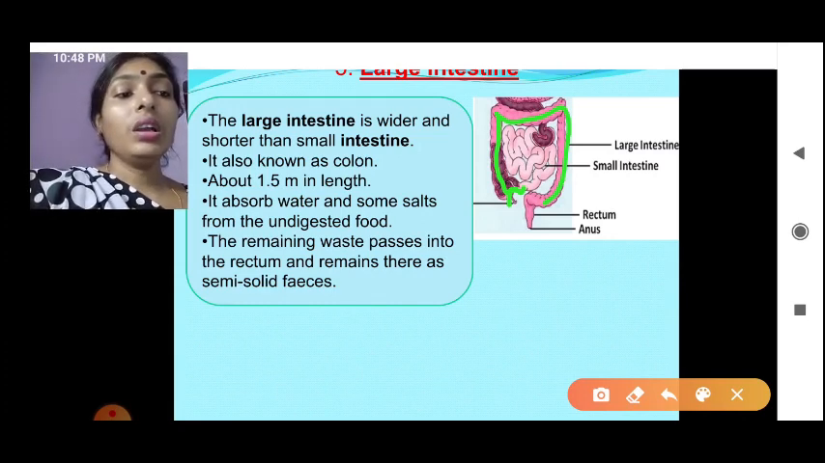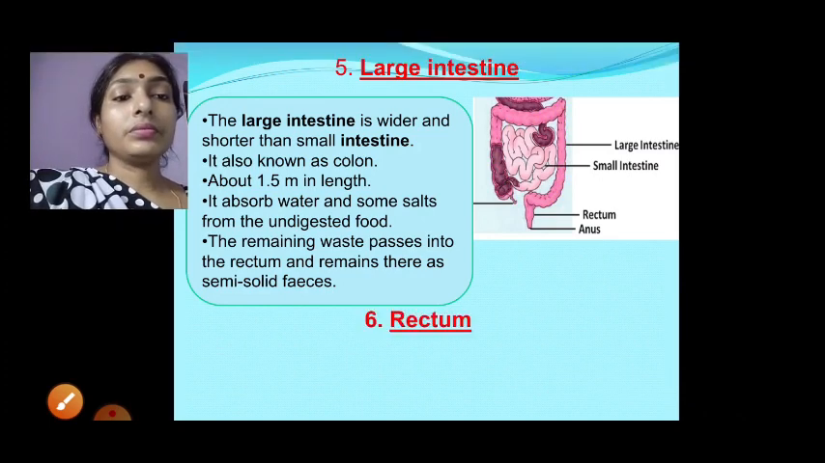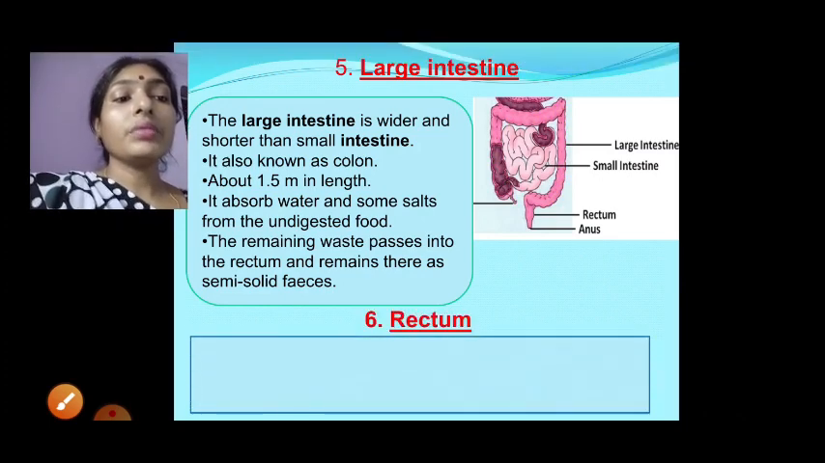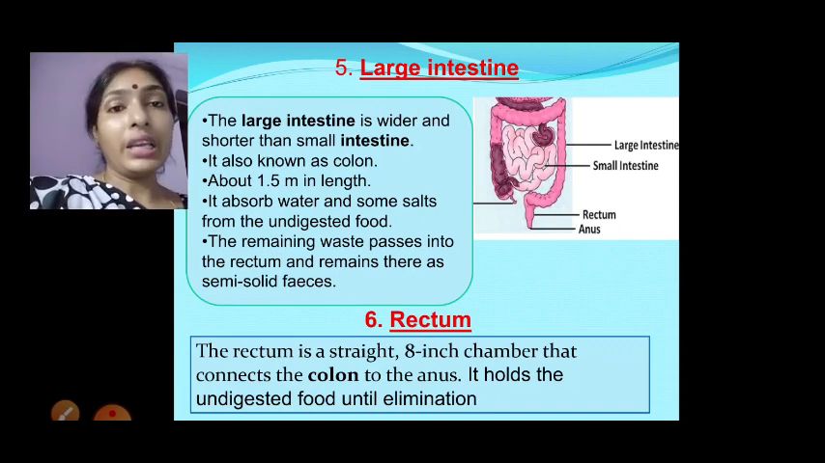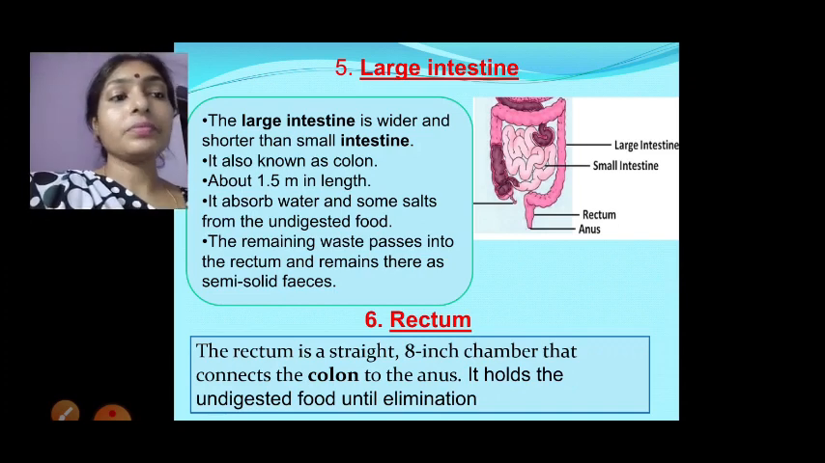Now, the rectum is the next part of the colon or large intestine. It is an 8 inch chamber which holds the undigested food before elimination from the body. So the rectum is nothing but holding the stool inside our body before it gets eliminated.